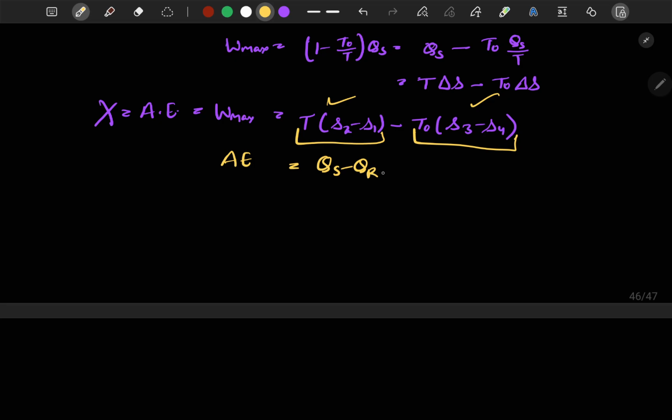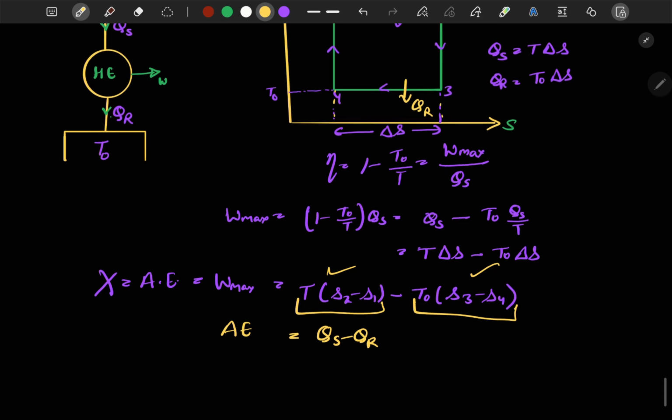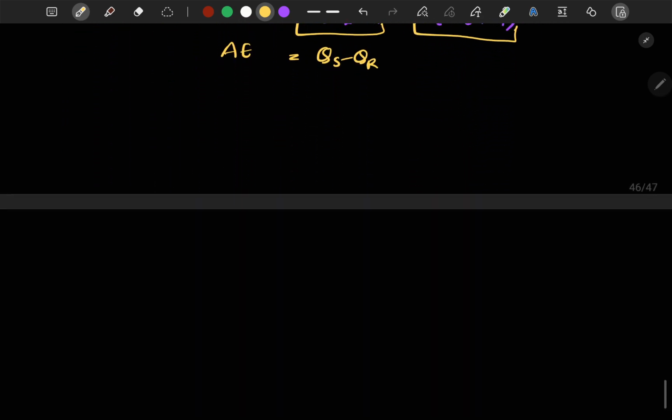Now this QR, our rejected heat, is also known as unavailable energy, or it is also called anergy. So we can write it here: available energy is equal to QS minus unavailable energy.